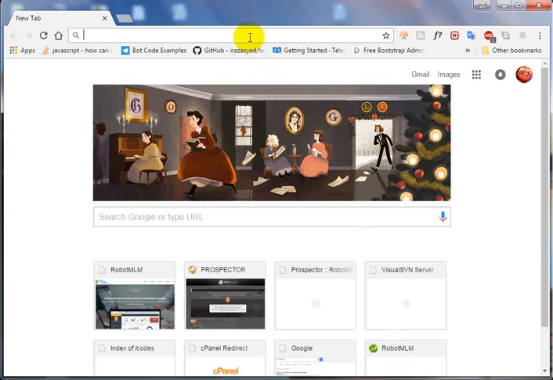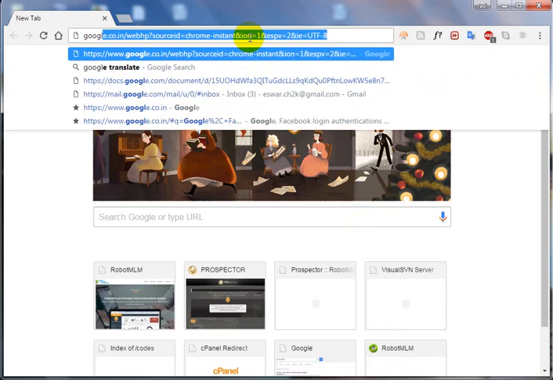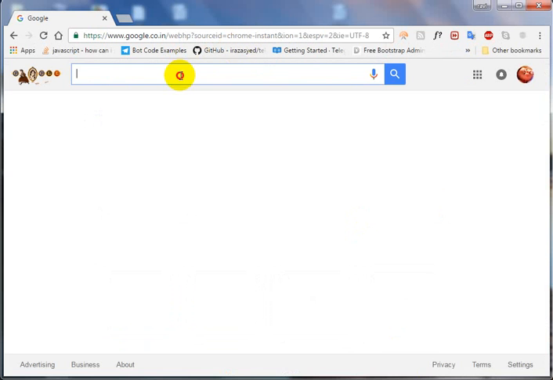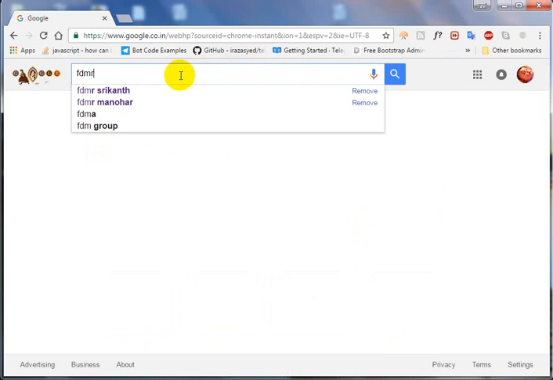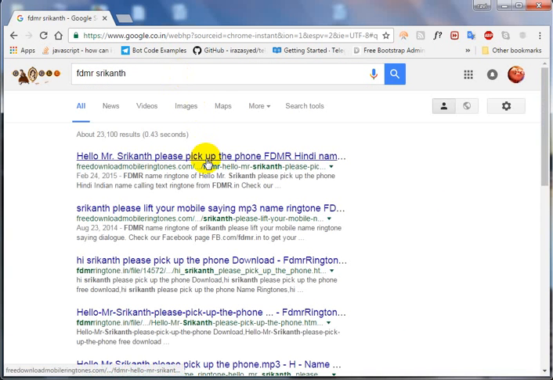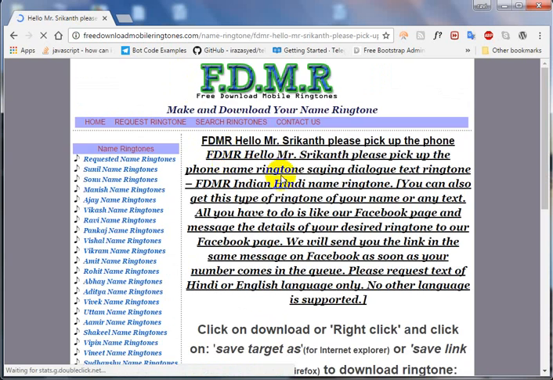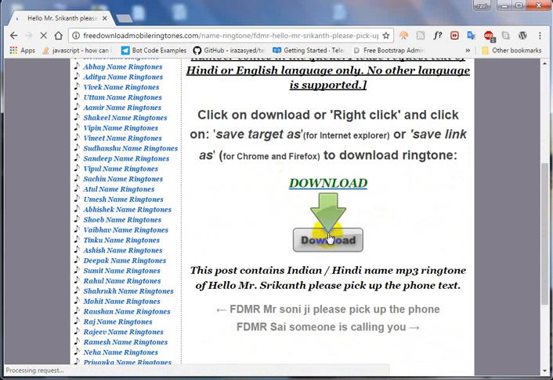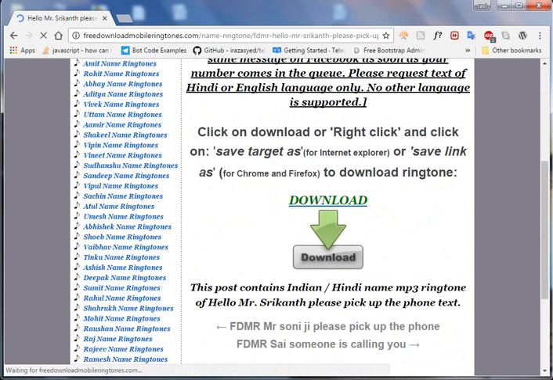It is very simple. Just navigate to the browser, open Google search, and search like this: FDMR space your name, then press enter. Now you will find a number of search results. Click on the link and see the download option. Click on the download button, then you can hear your name ringtone. Just simply click Ctrl plus S.